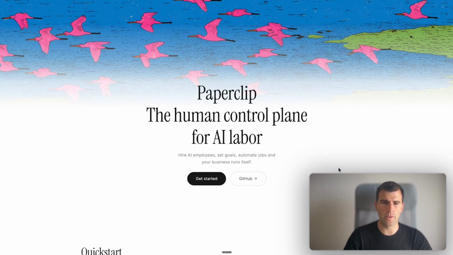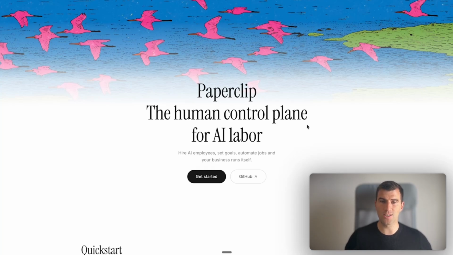So Paperclip is a tool that they initially promised might be the first tool that will enable a zero employee company, and that's because it's basically using AI agents. Now looking at the website, I see that it now says the human control plane for AI labor, and I think that a zero employee company is a huge promise, and I don't think we're there yet. Maybe I'm wrong, but the reason why I'm saying it is because if there is a business, there is probably some sort of communication with clients, and I don't see how an AI agent can completely take over that task.